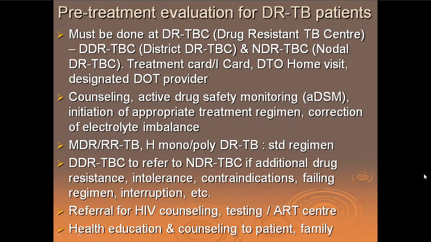Now, when we go to a district drug-resistant tuberculosis center, in case we are not sure, we refer him to a nodal center, because there can be some doubt as regards resistance, there can be some intolerance, contraindications. You start the treatment and yet the patient is not responding, failing regimen, and some interruption.